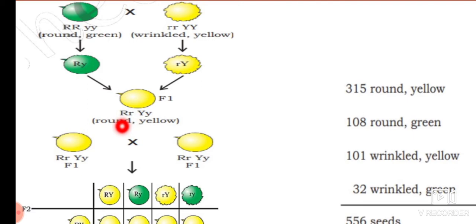Capital R is dominating over small r, which is wrinkled, because wrinkled seeds cannot exhibit their characteristics over the round one, since round is the dominating character. And yellow color is dominating over green. So all the F1 generation plants will be round and yellow.